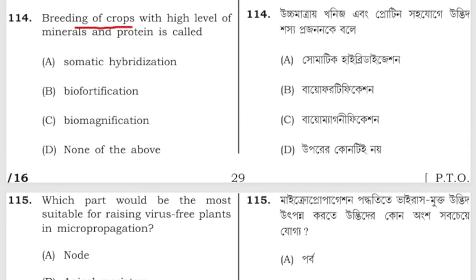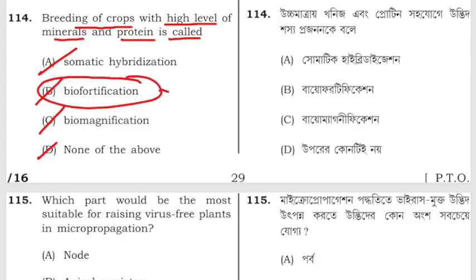Breeding of crops with high level of minerals and protein is called somatic hybridization, biofortification, biomagnification, or D, none of the above. So the breeding of crops with high level of minerals and proteins is known as biofortification.